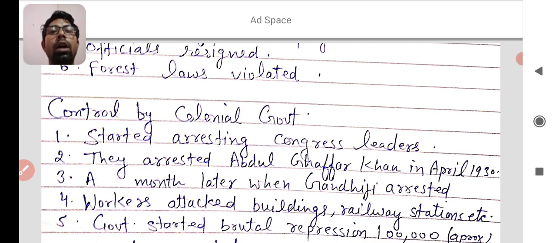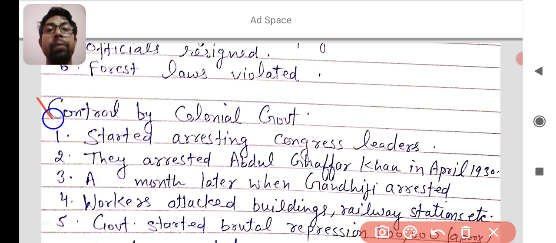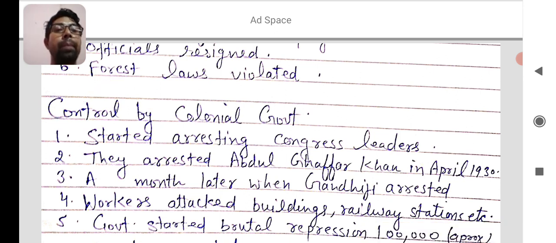Now, how did the colonial government control the civil disobedience movement? It will be another major 5 marks question in the exam: how did the colonial government suppress or control the civil disobedience movement? You will write that the colonial government started arresting Congress leaders.